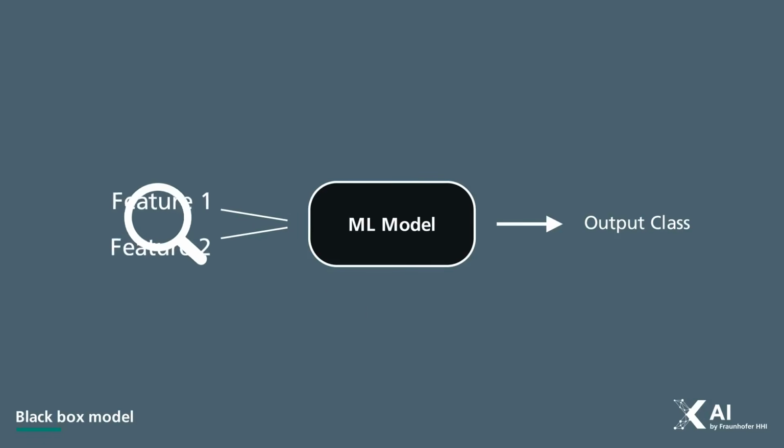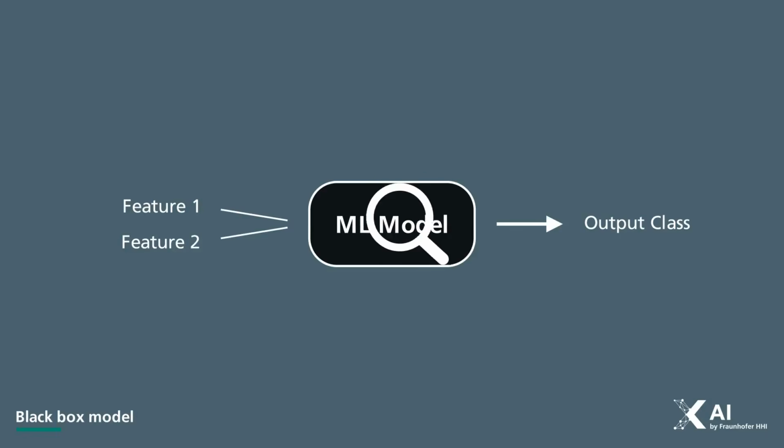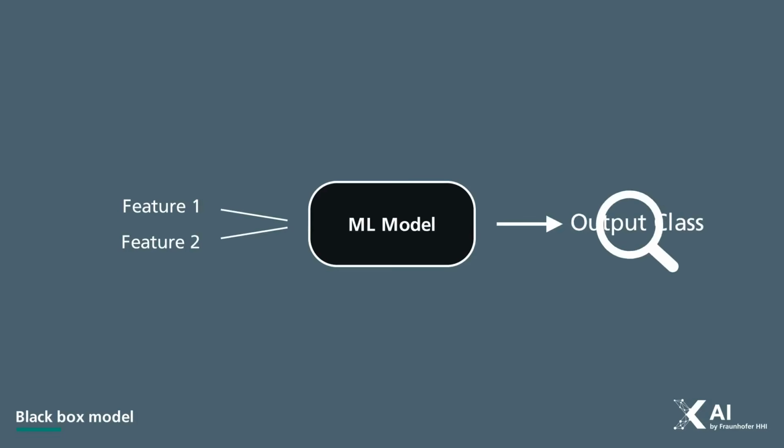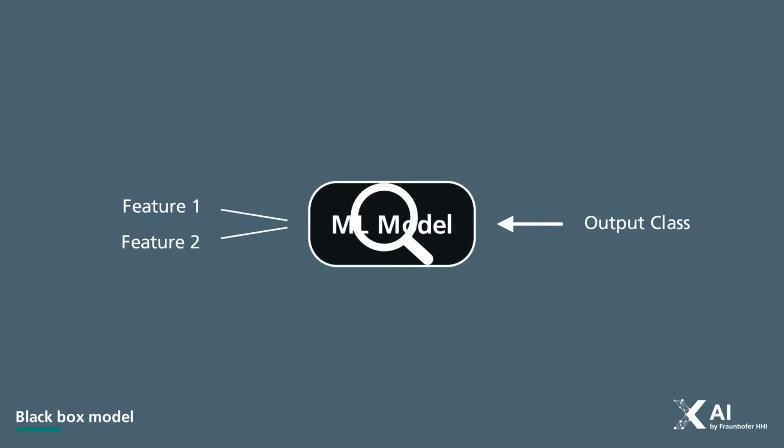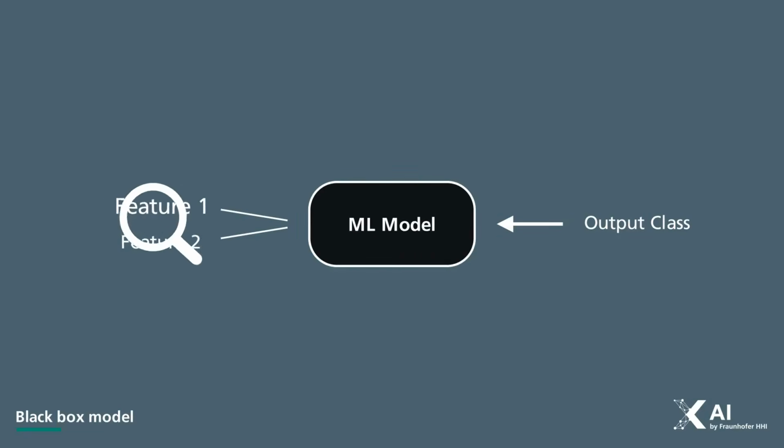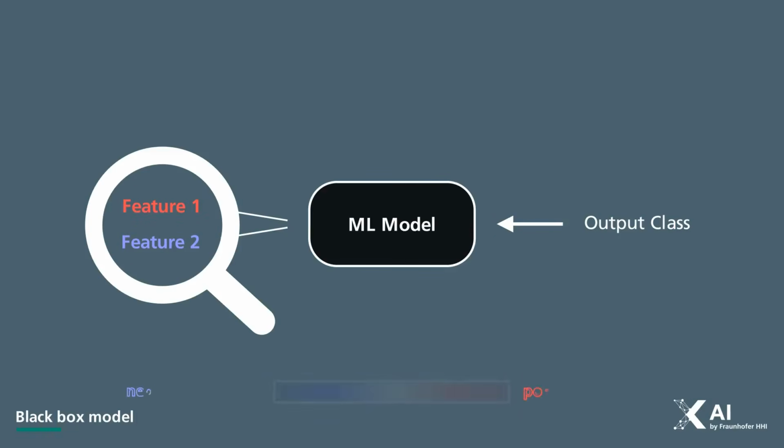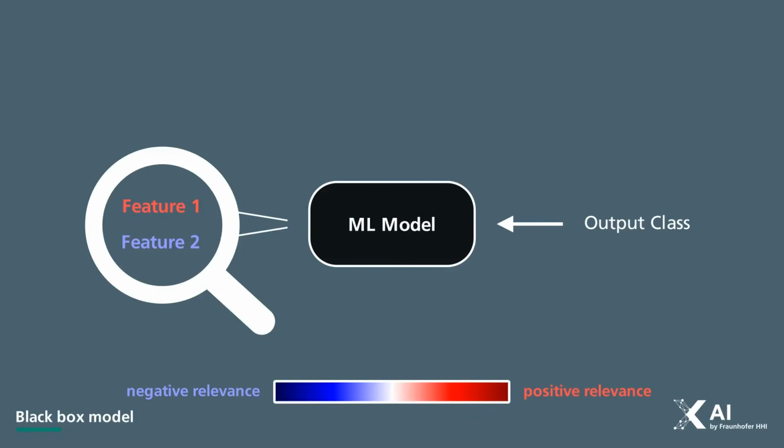LRP observes how inputs activate neurons at each layer during the forward pass, capturing the internal structure that led to the final prediction. It then redistributes the output score, propagating it backward through the network to highlight which input features were most influential. This results in an interpretable explanation of the model's decisions, where we will constantly highlight features that support the model's decision in red, and those that speak against it in blue. But what does such an explanation actually look like when applied to a real network?